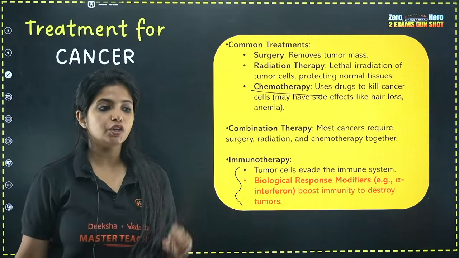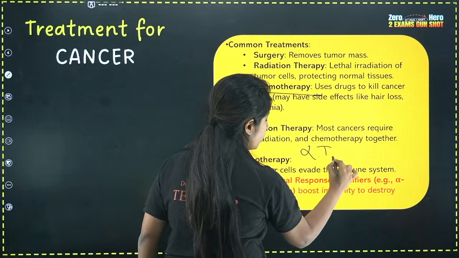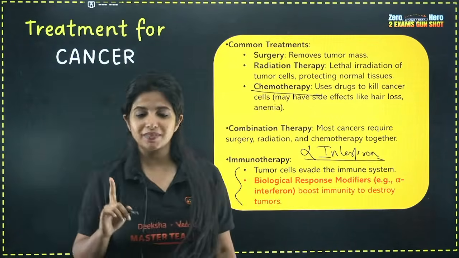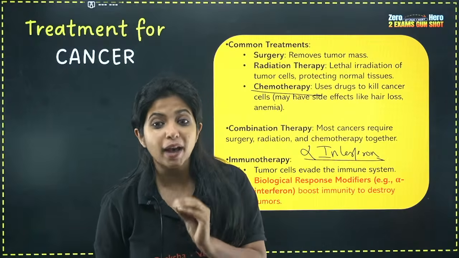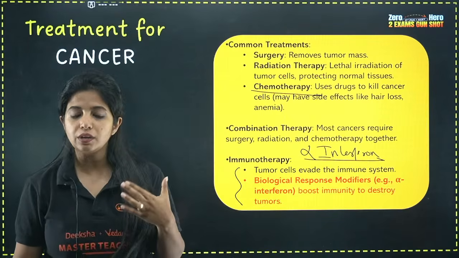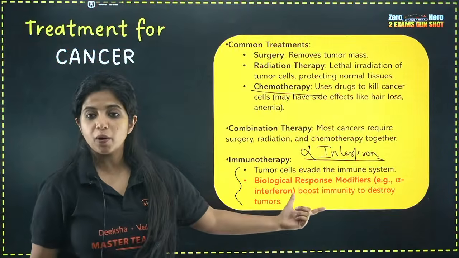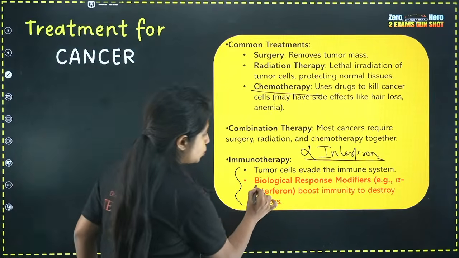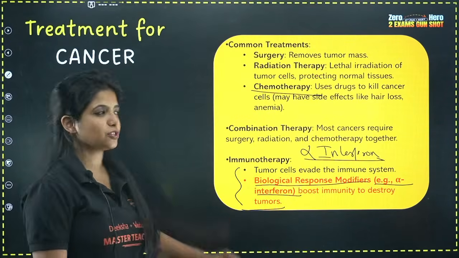Immunotherapy, in this, my dear children, you are going to give some alpha interferons. This interferon is different from the other one. I told you when I was teaching about the other interferon, one more interferon is going to come, and this is that. Alpha interferons are given to cancer patients. Why? Because they are biological response modifiers. They increase our immunity. They are going to boost up our immunity and destroy the tumor cells out there, which is why I'll call them biological response modifiers. Got it? So this is super important. Always remember it. Okay, and it is given to cancer patients.